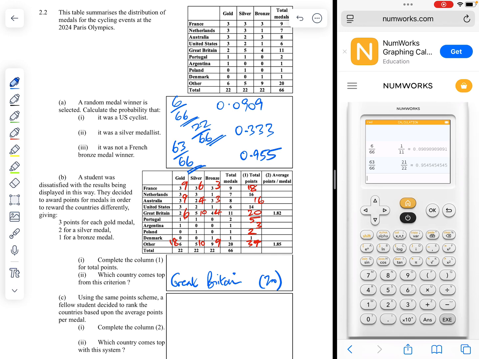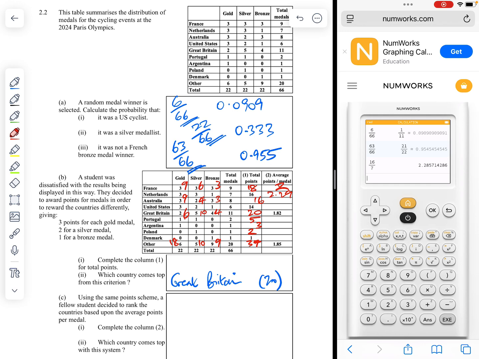Part C. Using the same point scheme, a fellow student decided to rank the countries on average points per medal. Now, work out the final column, average points per medal. So that is the total points divided by how many medals. At the top, for France, 18 points shared between 9 medals. 18 divided by 9 is just 2. Next, Netherlands, 16 points, 7 medals. 16 divided by 7, then we would have 2.29.